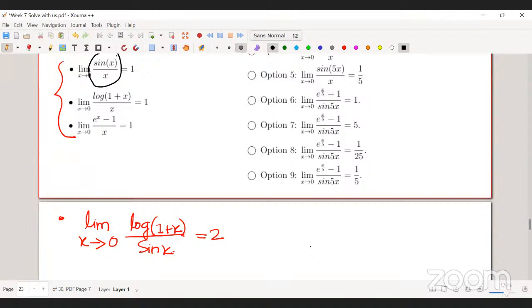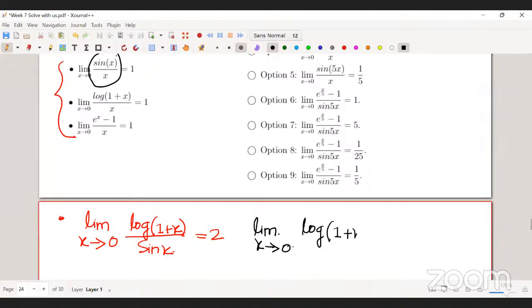In both expressions, the x term in the denominator is missing, right? So for that, you need to rearrange the function. How can you do that? You can write this as log 1 plus x by x into x by sin x, right?